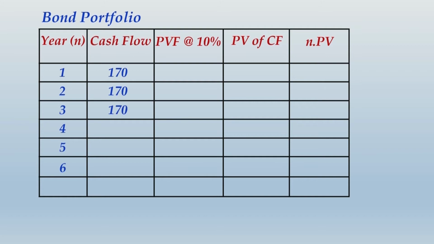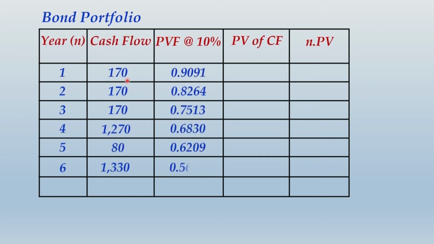The cash flows for the first 3 years will be simply the coupon payments of bond A and bond B taken together, correct? Now at the 4th year you still take coupon payments of both the bonds, but along with that you will get the redemption value of bond A. Because bond A got redeemed at the 4th year, during the 5th year you get only the coupon payment of bond B, and at the 6th year you get the coupon payment and redemption value of bond B.